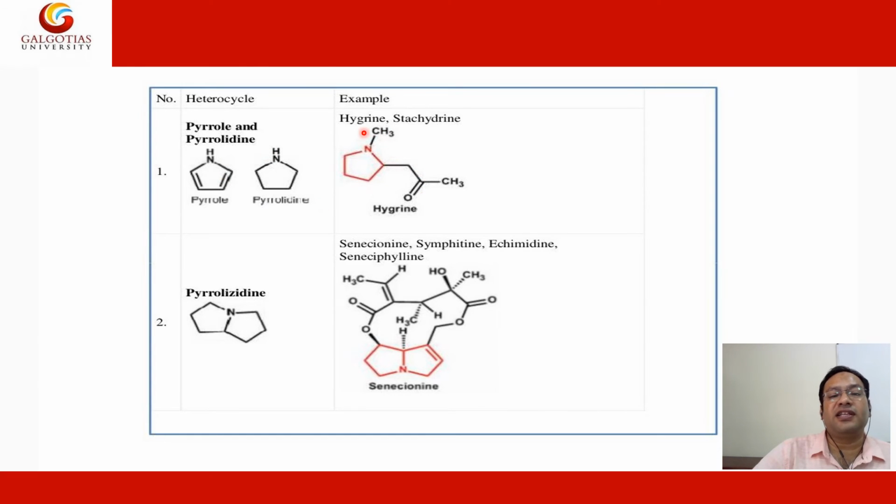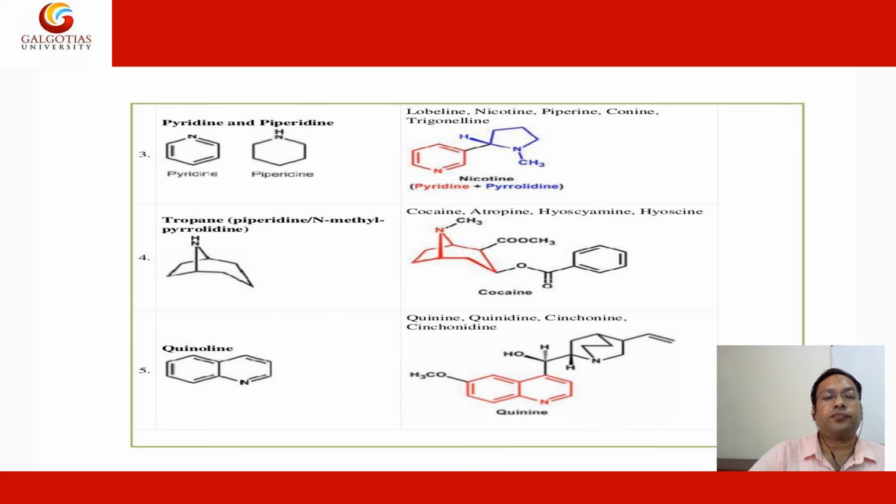You see the pyrrole rings in hygrine and strychnine. Pyrrolidine, stachydrine, contains the pyrrolidine nucleus. Here you see this, the red color shows the nucleus. Pyridine and piperidine: these contain lobeline, nicotine, piperine, coniine and trigonelline, the pyridine and piperidine types. So you see the pyridine nucleus here.